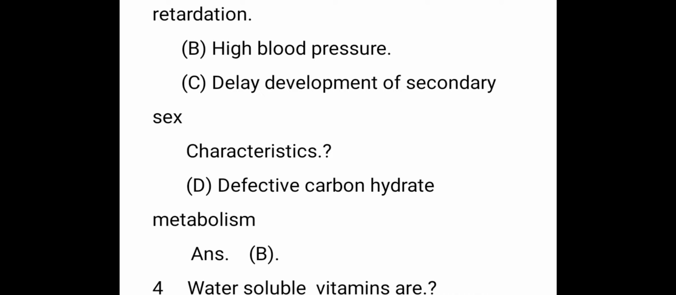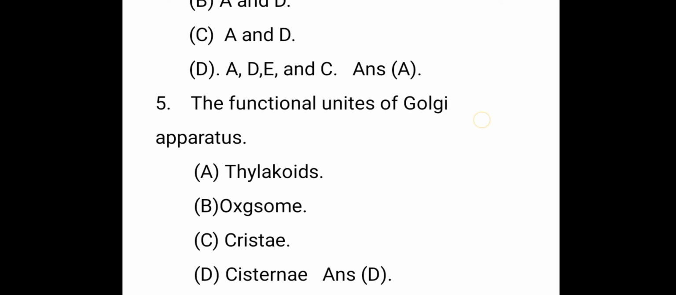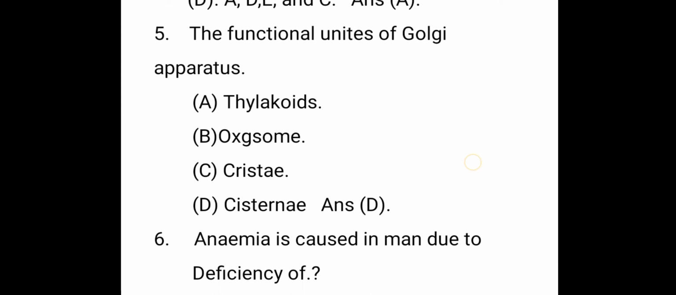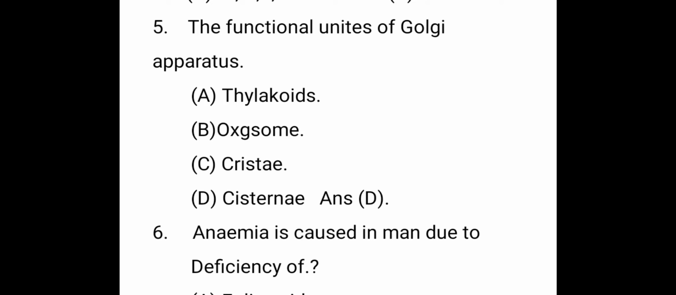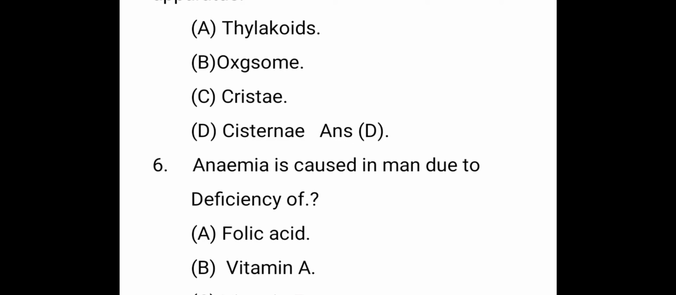The next question: the water soluble vitamins are. The right answer is A: B1, B2, B6, B12 and C vitamin also. The next question: the functional units of Golgi apparatus. The right answer is D. The serotonin, which are called the functional units of the organelle.